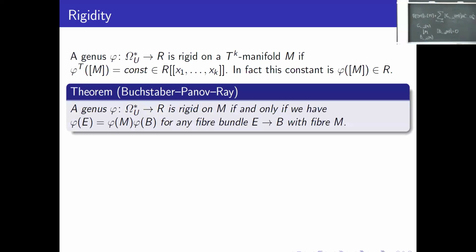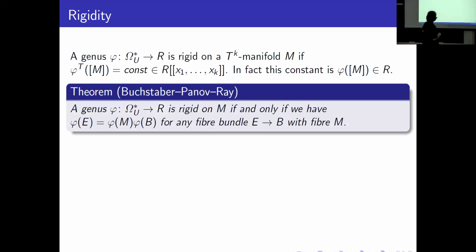Yes, and why is this property, rigidity, important? Because in fact this property is equivalent to the fiber-wise multiplicativity of the genus for any fiber bundle with fiber M. By definition, a genus is multiplicative for trivial bundles, but in some cases it's multiplicative for any fiber bundle, and in fact it's when it's rigid.